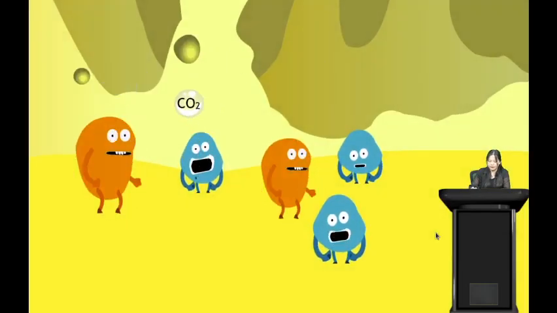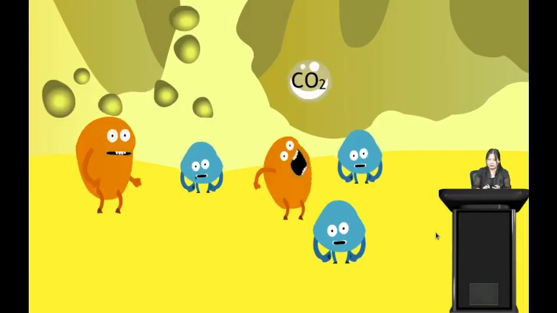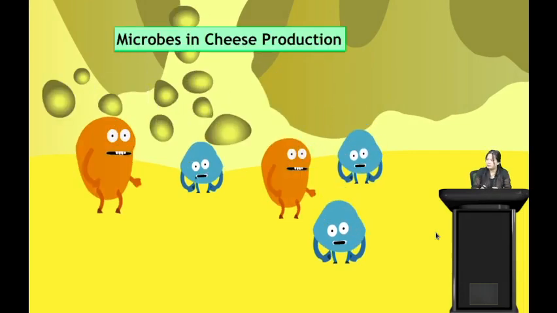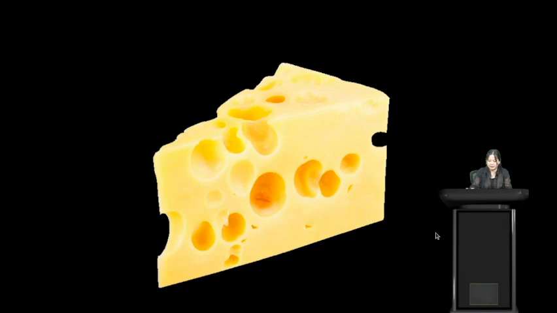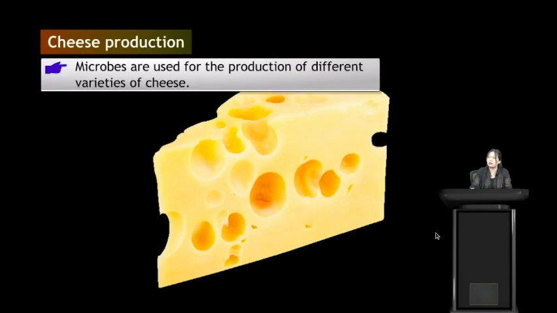So here we see that the yeast are acting in the milk, and because of the action of this yeast present in the milk, it will be converted to cheese. So here we see that microbes are used in cheese production. We have different varieties of cheese, correct? Yes. So microbes are used for the production of different varieties of cheese. So this is another use of microbes in household products.